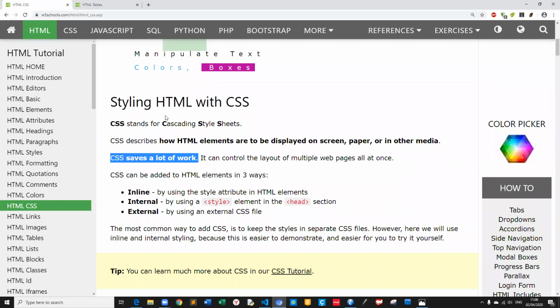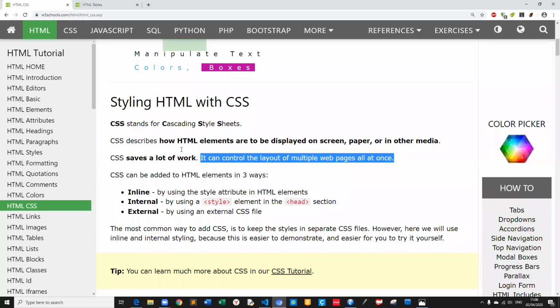For example, if you have 100 web pages with only HTML and you change the design of one web page, you have to change the other 99 web pages also. But with CSS, you change only one time, and it will work for 100 web pages, also 500 web pages. That's why it saves a lot of work, and it can control the layout of multiple web pages all at once.